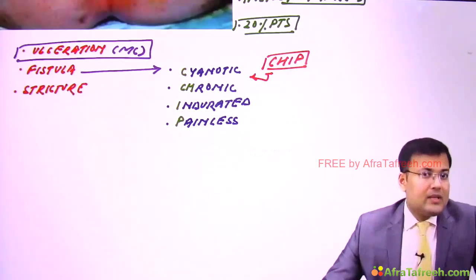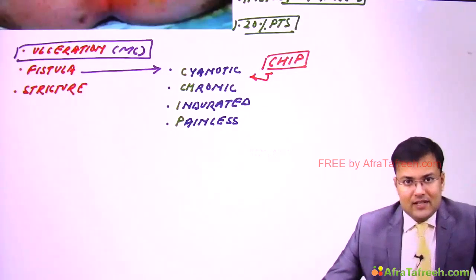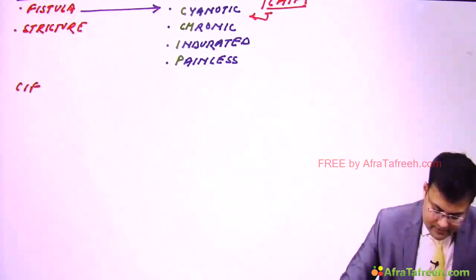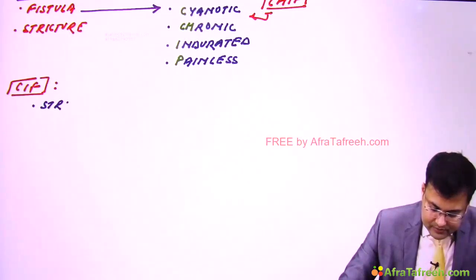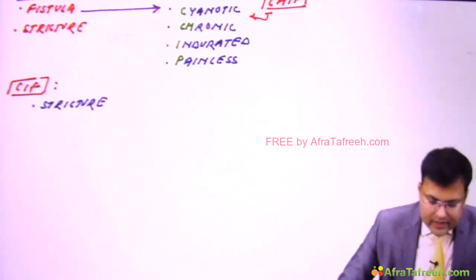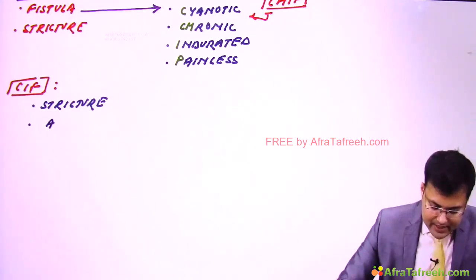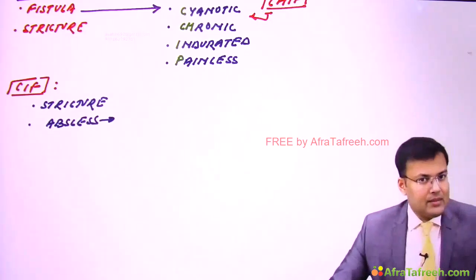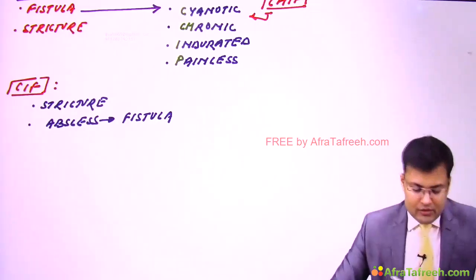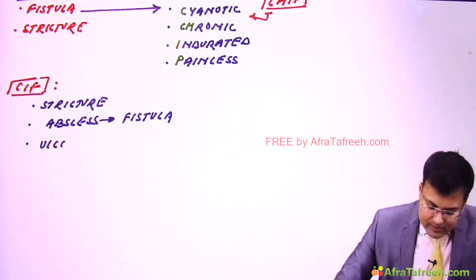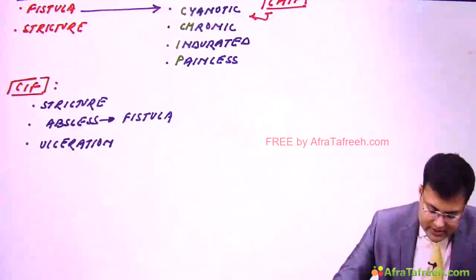Now see, what is the presentation and what are the clinical features? We discussed that these patients have stricture. In these patients there is perianal abscess. Clear? And whenever this abscess ruptures or bursts, it can lead to fistula formation. We discussed the characteristic features of fistula. And we discussed the most common manifestation, that is ulceration.